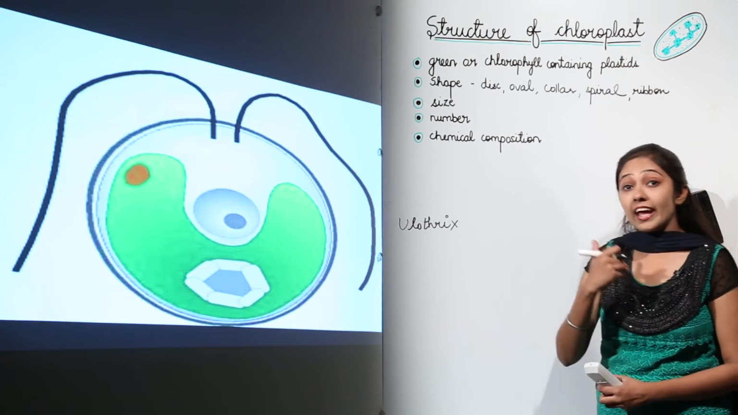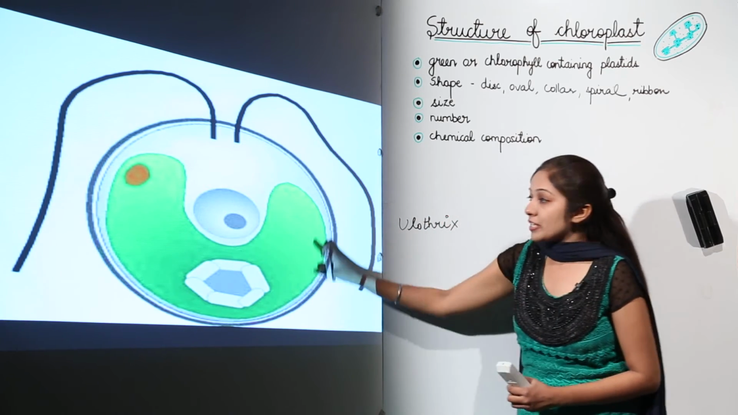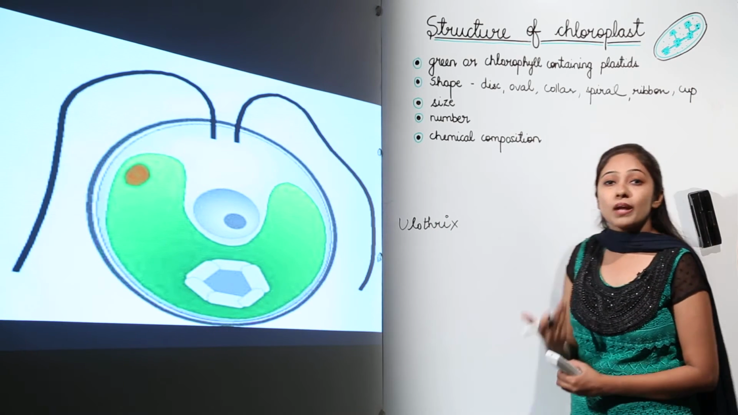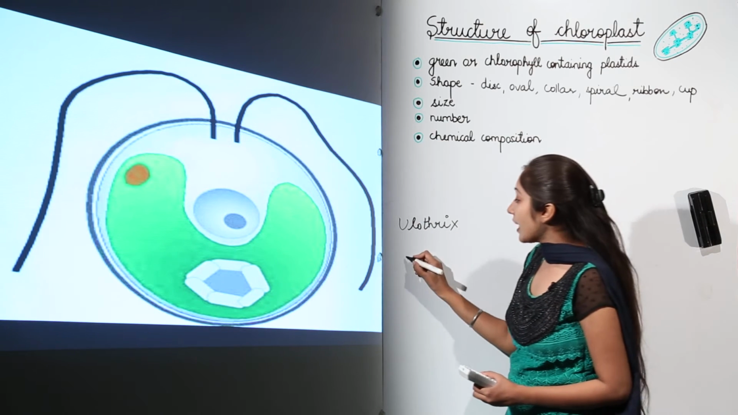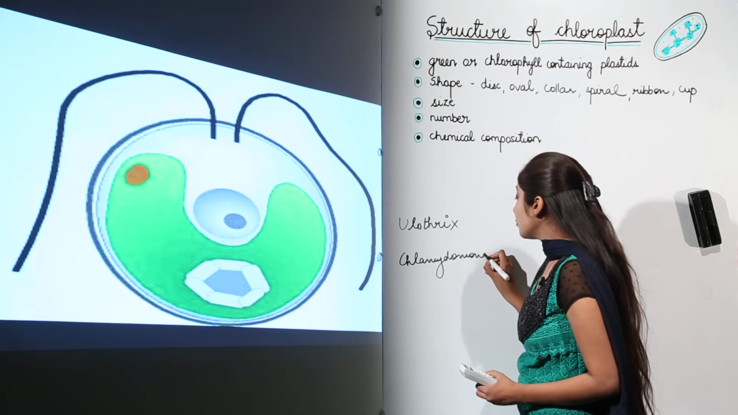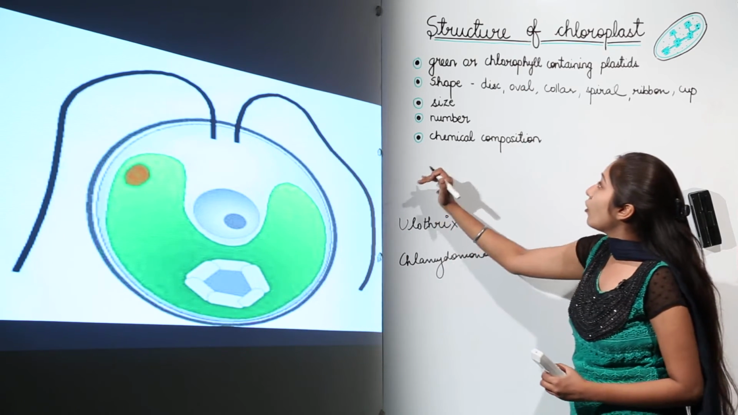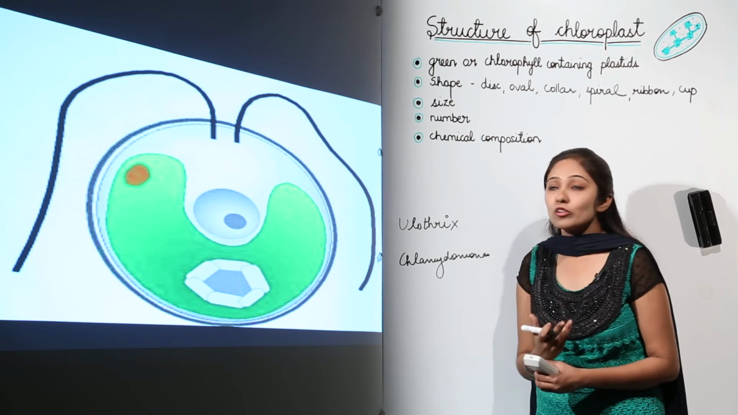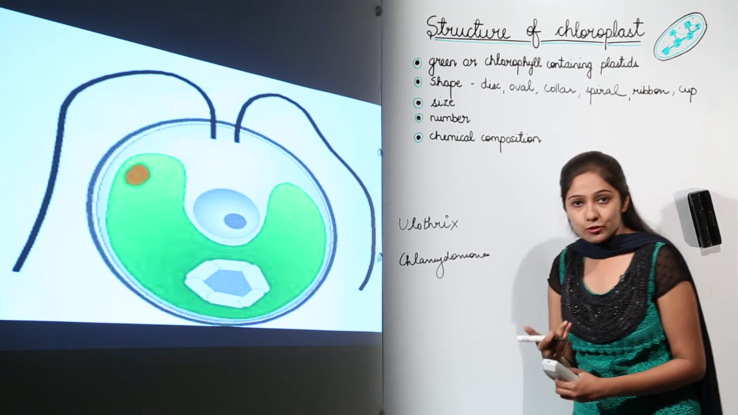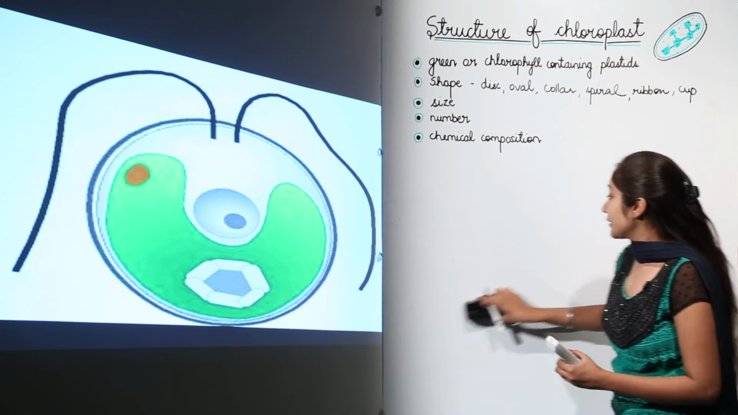Next, we have yet another shape. You can see this green structure, this is cup shaped. So another shape can be the cup shaped chloroplast. This is Chlamydomonas, which contains this one cup shaped chloroplast. So I hope now it's very clear that the shape of chloroplast can be disc, oval, collar, spiral, ribbon or cup shaped. Next we are going to talk about the size of the chloroplast.